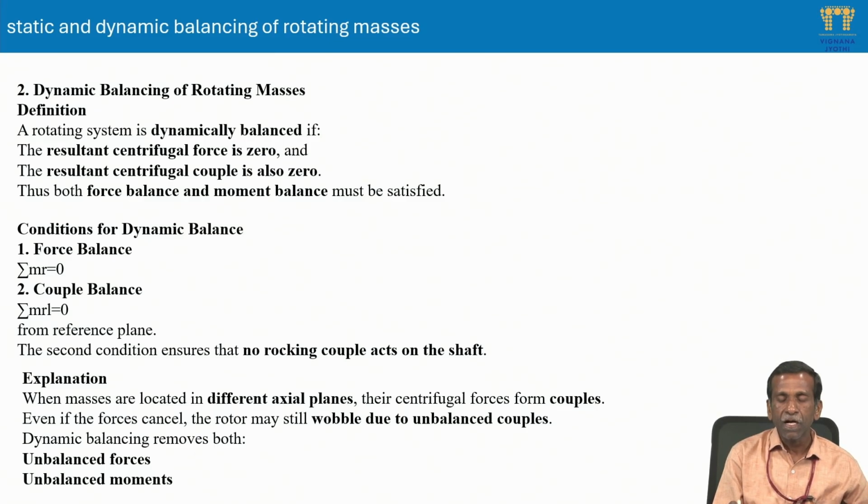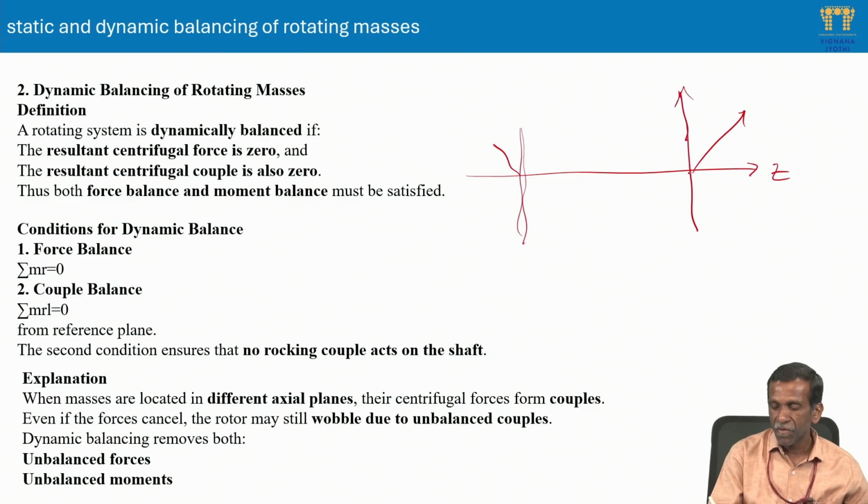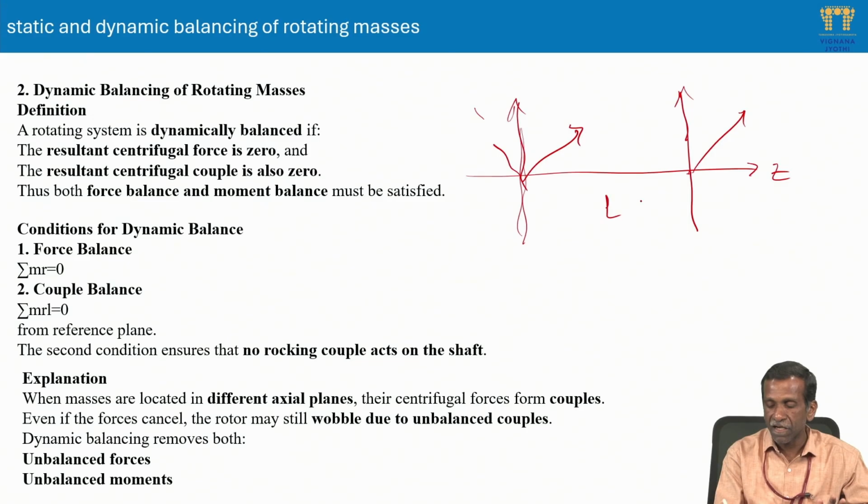But of course, couples arise when various masses are moving in different planes. Suppose this is one plane and this is another plane. If this is my z axis, and this is y and this is x, the masses are there in one plane, the xy plane, and this other plane we can also say is an xy plane, but these two planes are separated by some distance L.